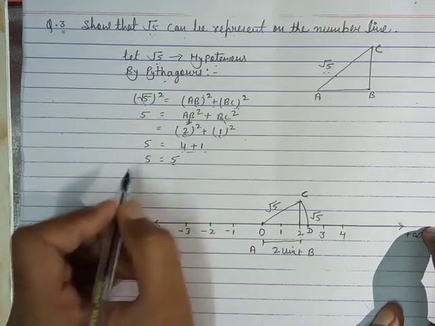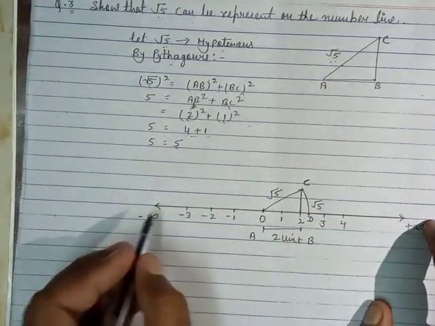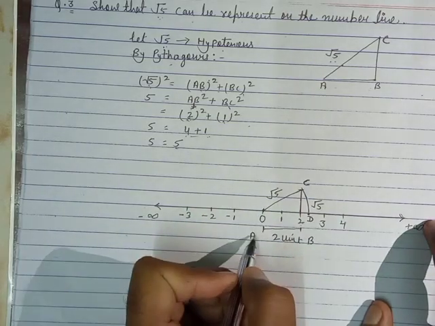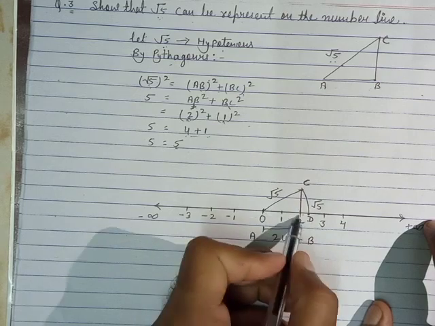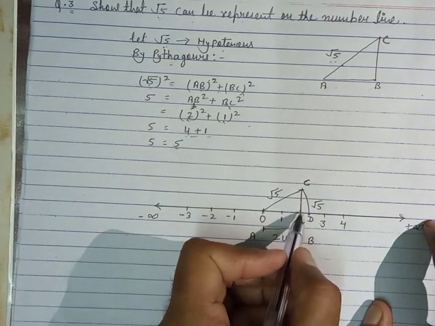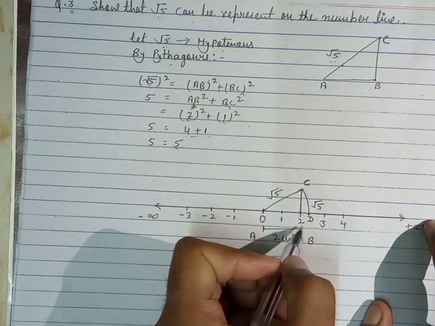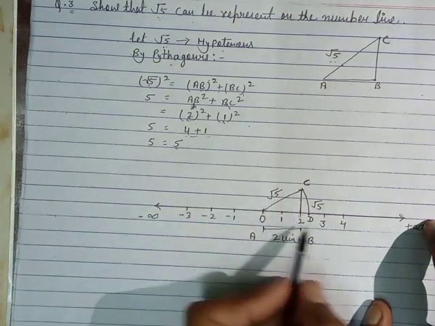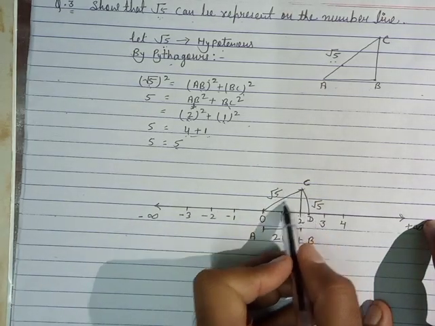Now you can see, first of all we draw the number line here. 0 represents A and we take the AB value here 2 units, so we draw the 2 units here. Then we draw the perpendicular 1 unit, because the length of BC here is 1 unit, so we draw the perpendicular BC 1. Now after that join AC.